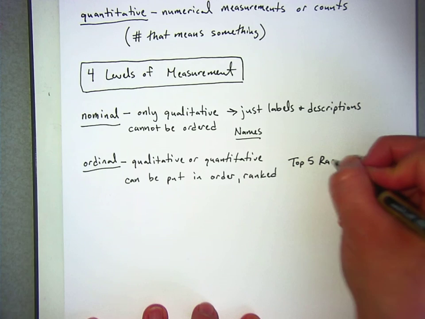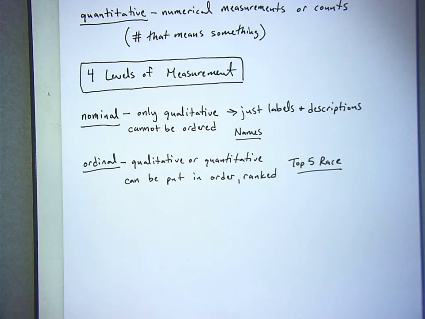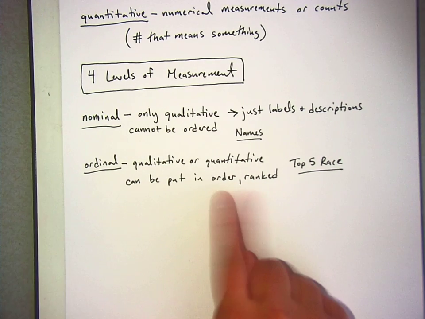people winning a race. I know the coaches have this data, but when you watch a race and they say this person came in first, this person came in second. Let's say you didn't watch the race. Let's say you just got a list afterwards that said the top 5 people. You know who came in first, right? And you know who came in second. Do you know how far the person who came in first was ahead of the person who came in second? No. They could have been a second away. It could have been like an hour, right? Between first and second place. All you know is that it can be ordered.